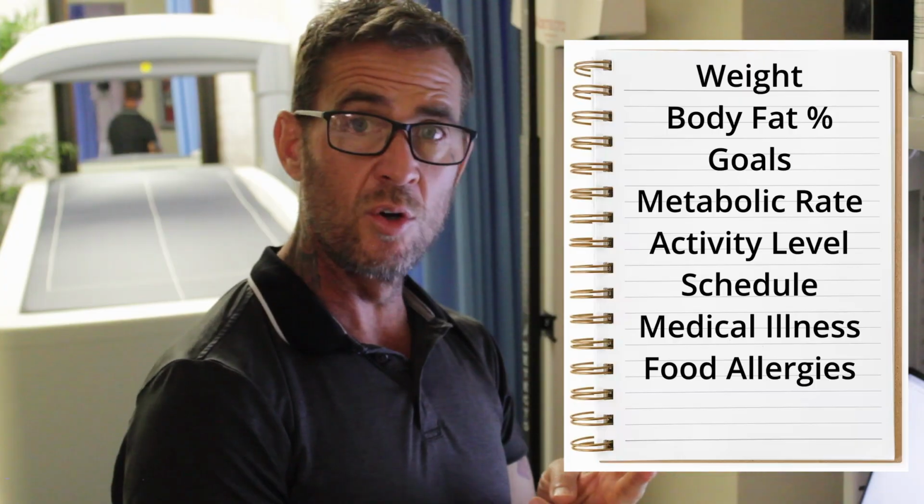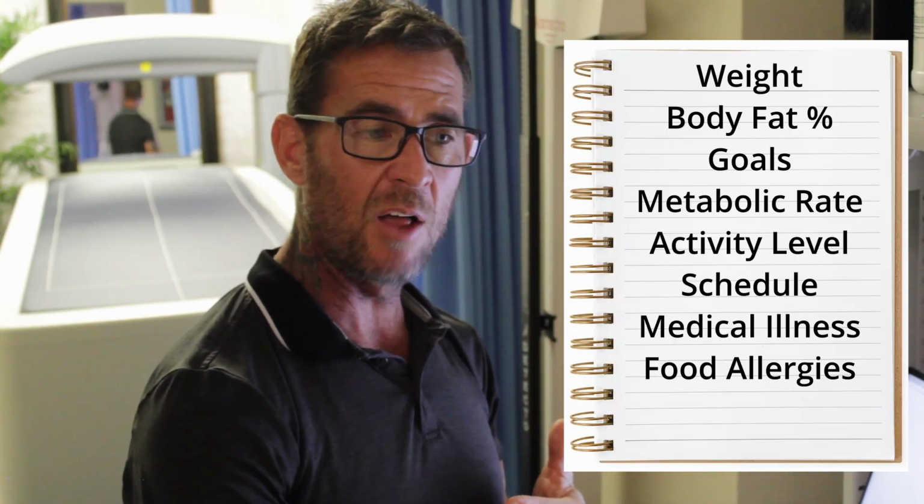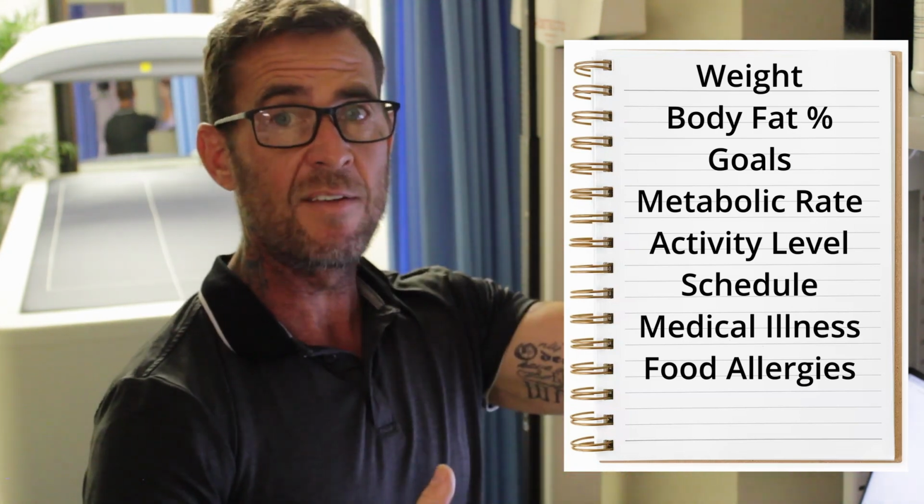Alrighty, so that is it. So now, for the AI to create a good meal plan, it needs to know about you. It needs to know your weight, your body fat percentage. It needs to know your goals. So we're trying to put on muscle, but since she's been eating a lower amount of calories, we don't want to go on a gain. We don't want her to go too high of calories.